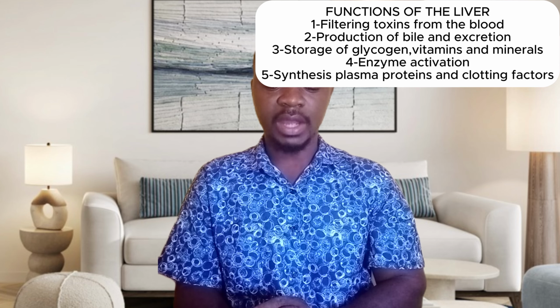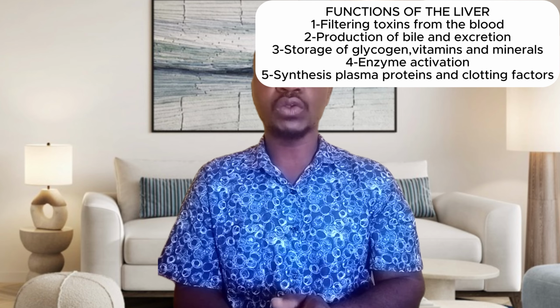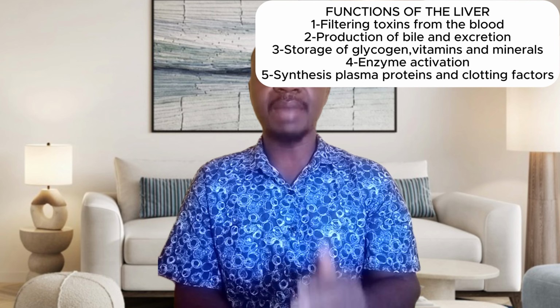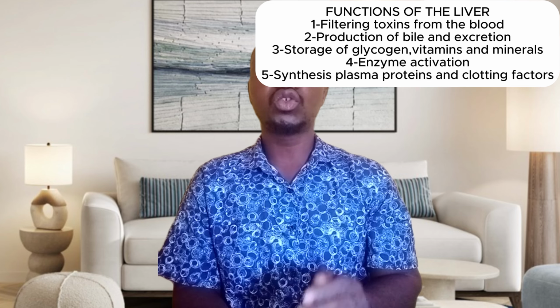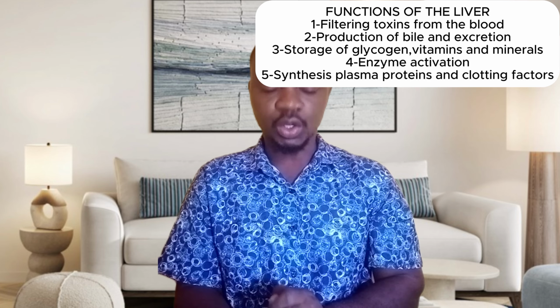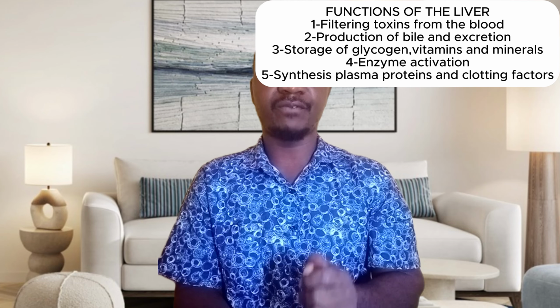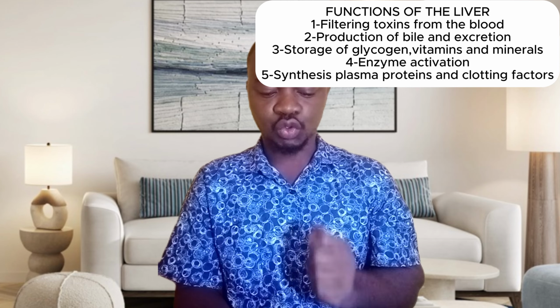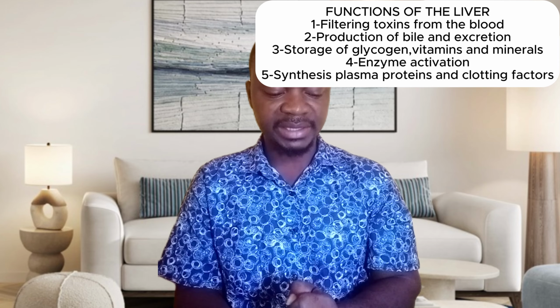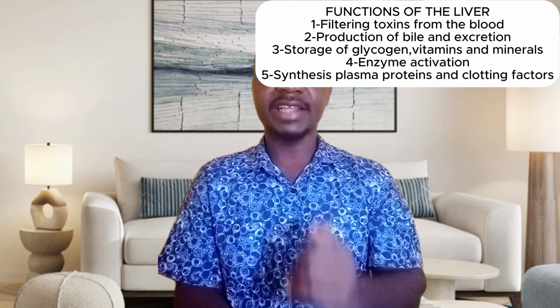And then the liver also produces bile, and it's also what causes excretion. So it produces the bile and has the ability to cause excretion. So take notice of that. And then storage of glycogen. That's one function of the liver. Storage of glycogen, vitamins, and some minerals, and also enzyme activation.